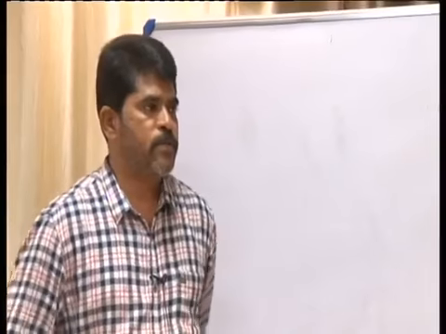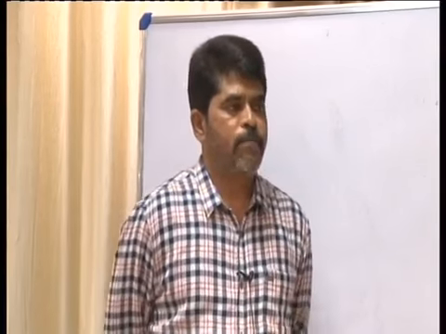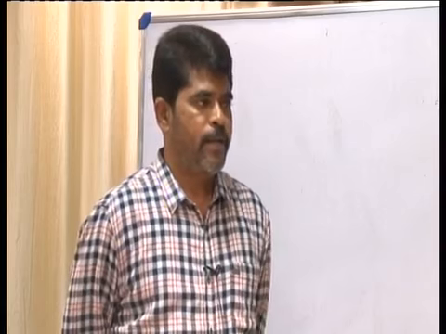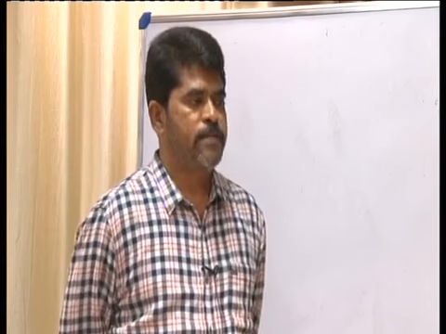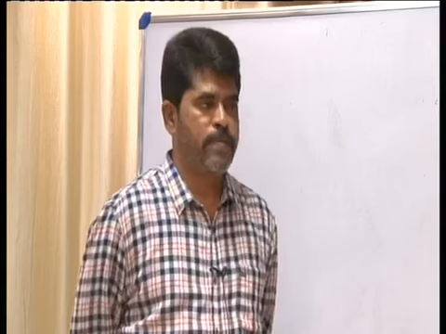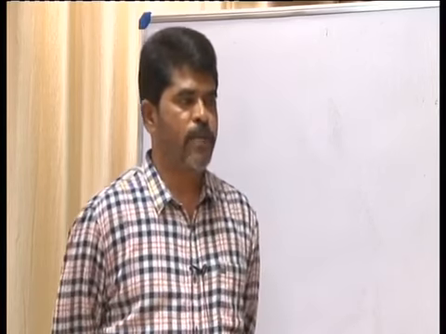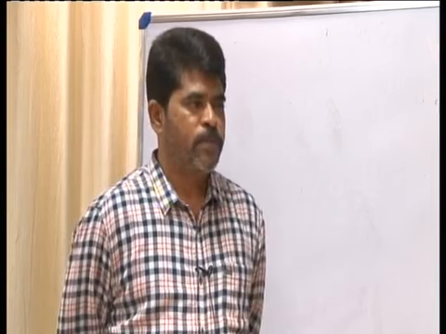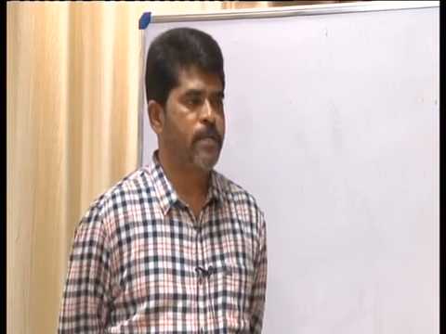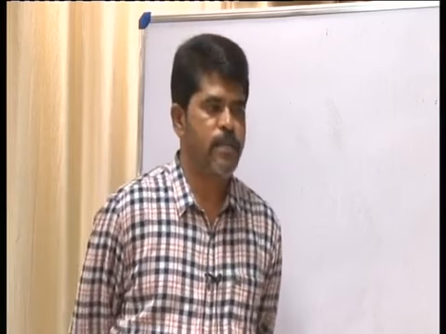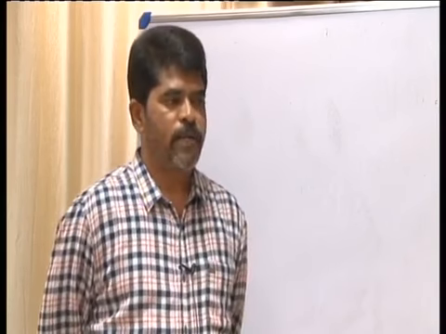First question: an ionic compound A plus B minus is most likely to be formed when A, the ionization energy of A is high and electron affinity of B is low; B, both ionization energy of A and electron affinity of B are low; C, both are high; D, the ionization energy of A is low and electron affinity of B is high.